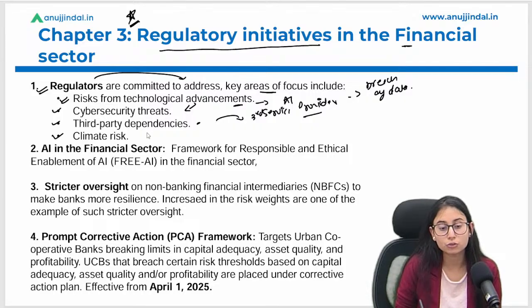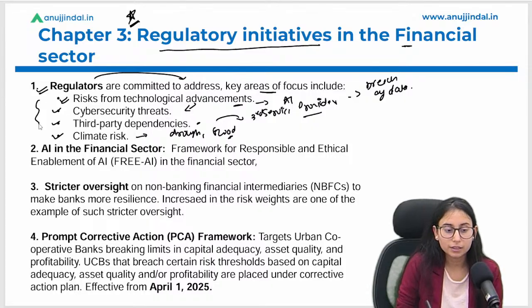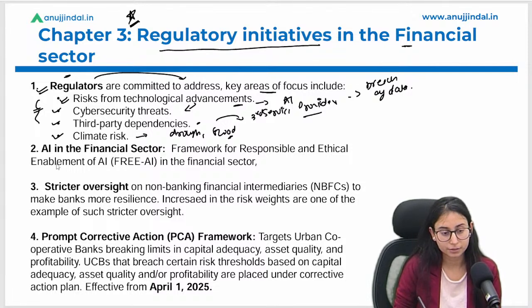Climate risk, in case of drought or flood, what kind of impact can be on the citizens and on the banking sector, okay. These are the risks that regulators keep on looking at. Their focus is more on these 4 risks, okay.